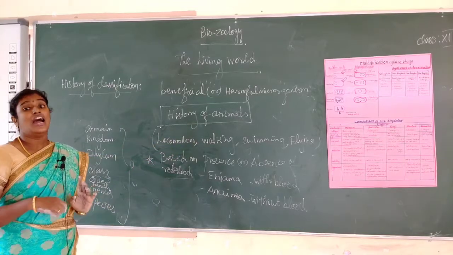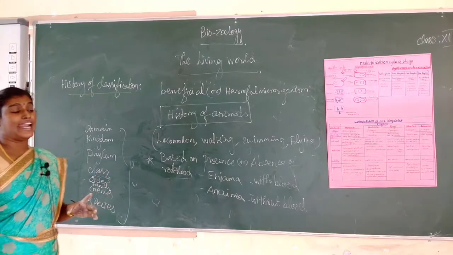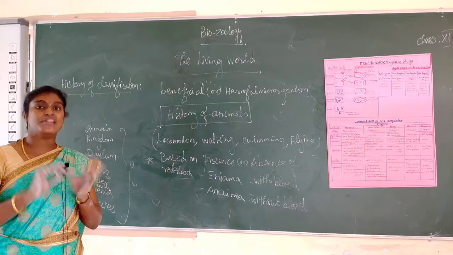Next, based on the presence or absence of red blood, that is, red blood corpuscles: Enaima and Anaima. Enaima means with blood. Anaima means without blood.